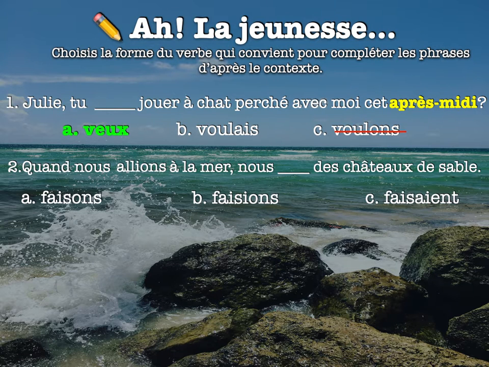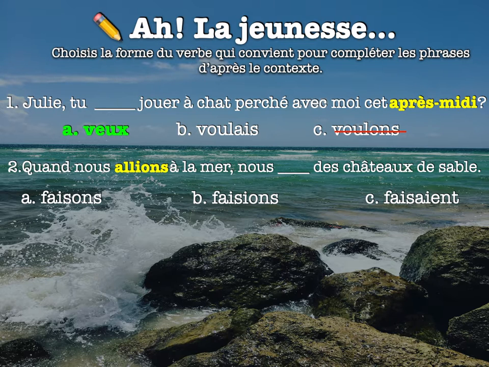All right, the next one. Quand nous allions à la mer, nous blank des châteaux de sable. All right, so we have to determine, were they talking about present tense or past tense? Well, in the first half where it says nous allions, well, it's not nous allons, that would be present tense. It's allions, right? Which is imparfait. So we know this is talking about past tense. So if it's when we used to go to the sea, we blank sandcastles. Well, we wouldn't say we make, if we're talking about things we used to do, we would say we used to make. So that means we definitely need an imparfait ending, right?